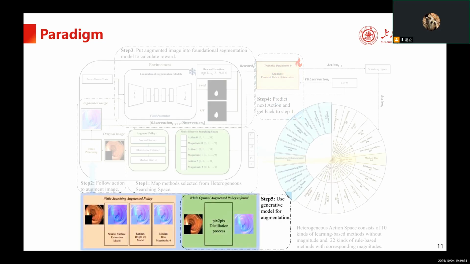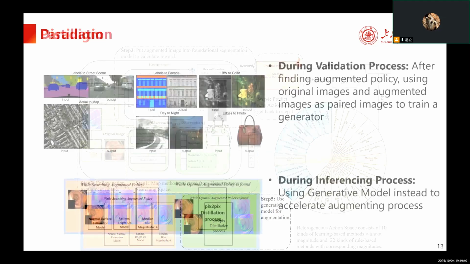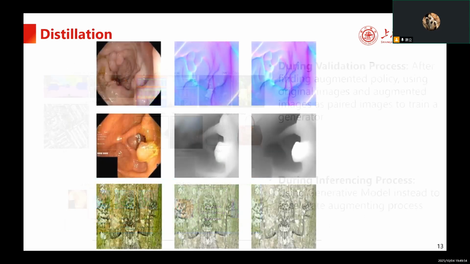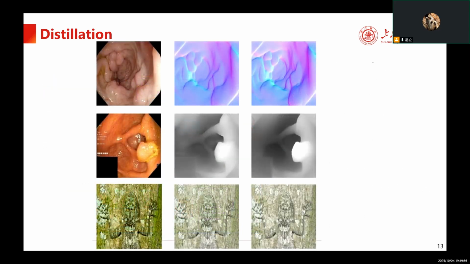Step 5, we use the validation set images to perform a distillation process. Each original image and its augmented version form an image pair, which we can use to train a generative model such as pix2pix. This allows us to accelerate the augmentation process. Here are some distillation samples. The generated images in the middle achieve similar effects to the manually augmented ones.